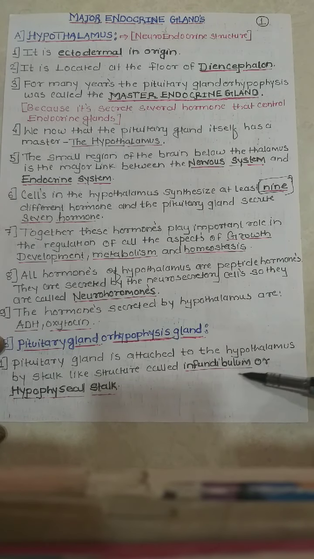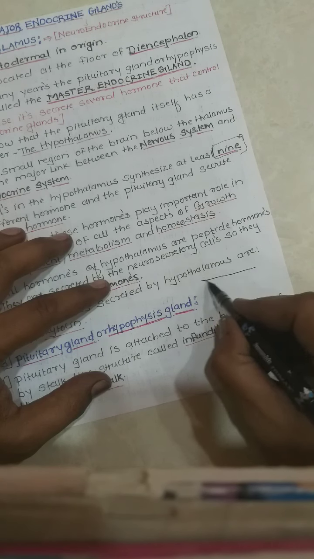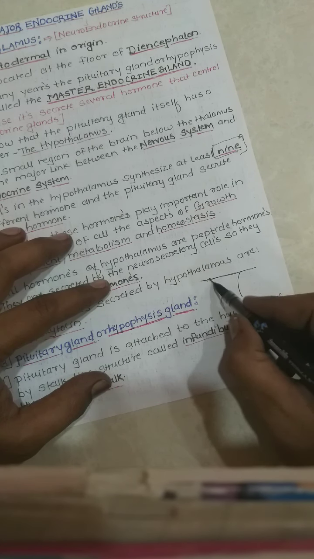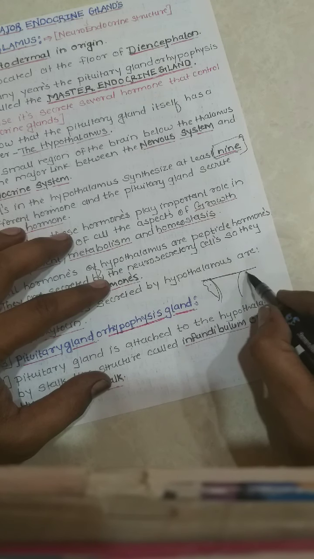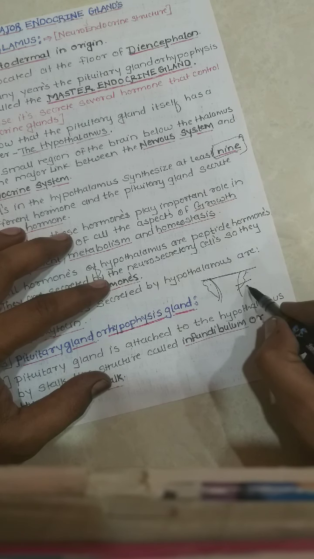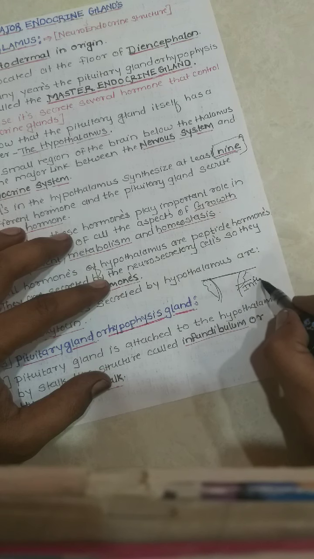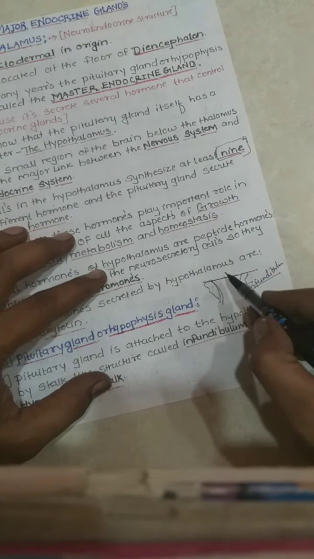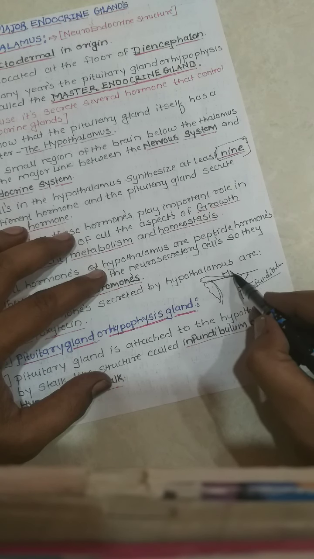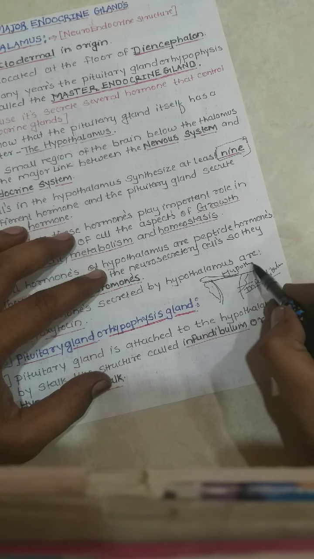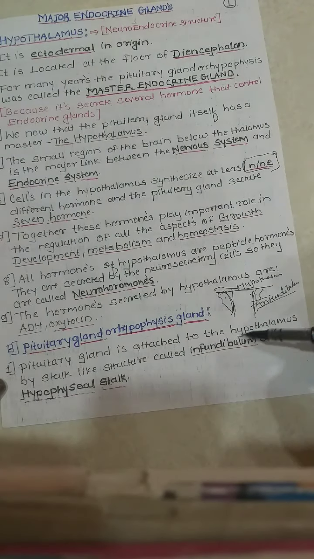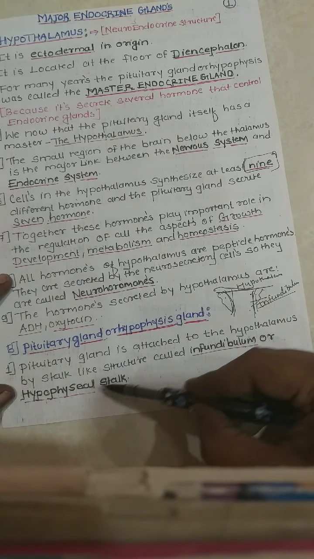This is the floor of the hypothalamus, and this stalk-like structure joined to the pituitary gland is called the infundibulum, or the hypophyseal stalk.